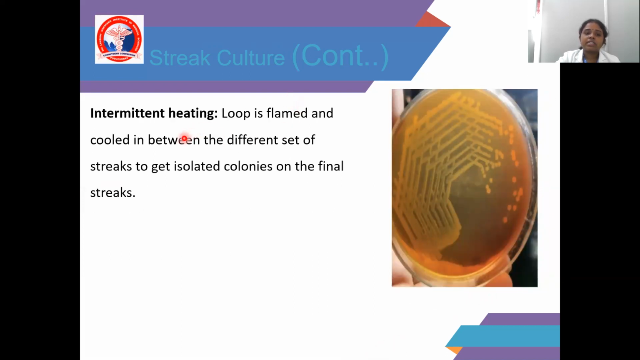And one more method is intermittent heating, as I told. For getting isolated colonies, the loop is flamed and cooled in between the different sets of streaks to get isolated colonies on the final streak. See, it is a plate showing isolated colonies. First is the mother inoculum, then the primary, secondary and tertiary inoculation, and finally a feathery tail with the isolated colonies.